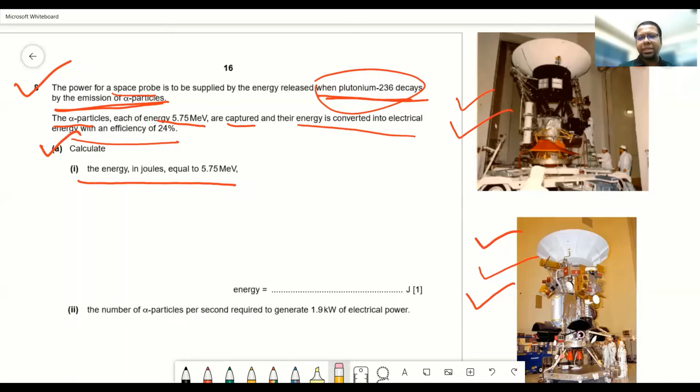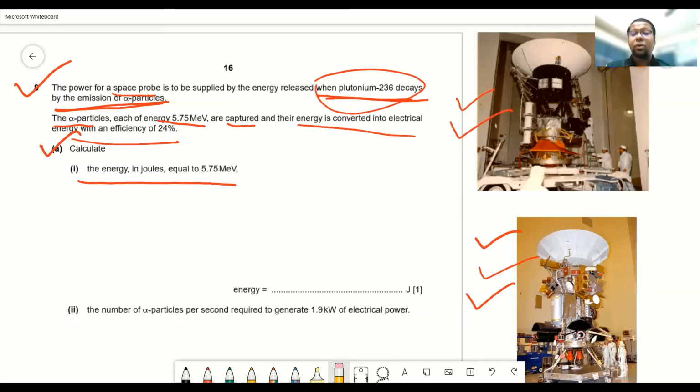We already know that the unit of energy is joule, and electron volt is also a unit of energy. When we are dealing with very small amounts of energy, like the energy of a photon of any electromagnetic wave, or the kinetic energy of a moving subatomic particle like a neutron, or the energy of a moving electron, those energies are very small.